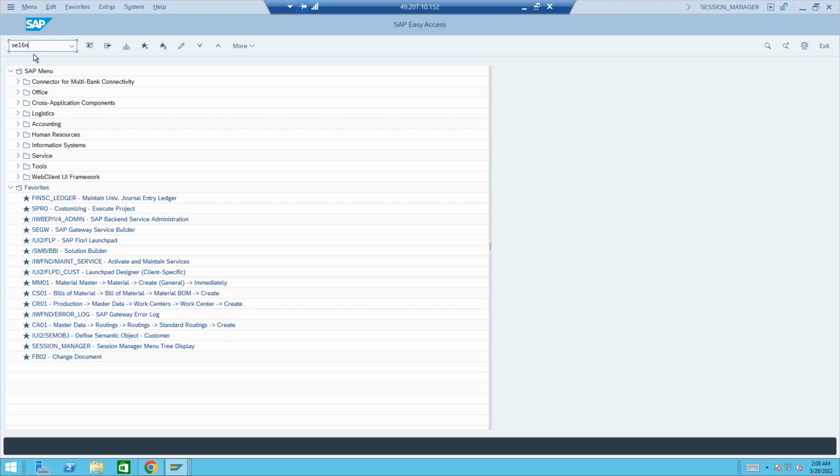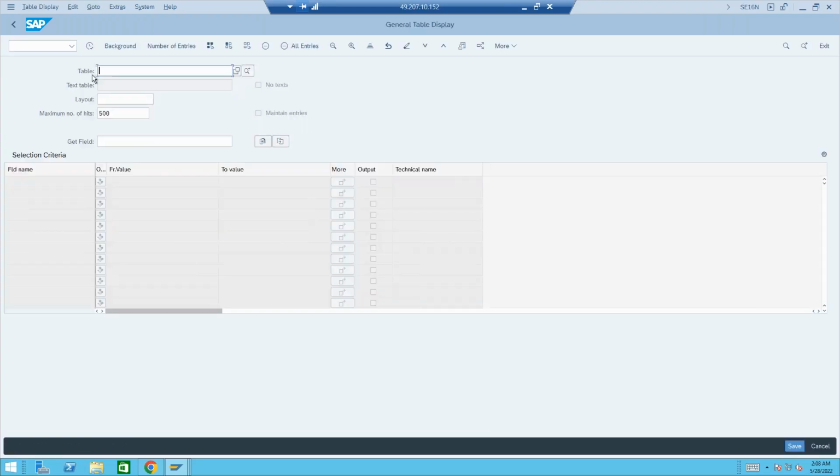CSC 16. As I told you, the table for business partner is BUT000. And the CVI data is stored in a table called CV. Let's do some reverse engineering here.